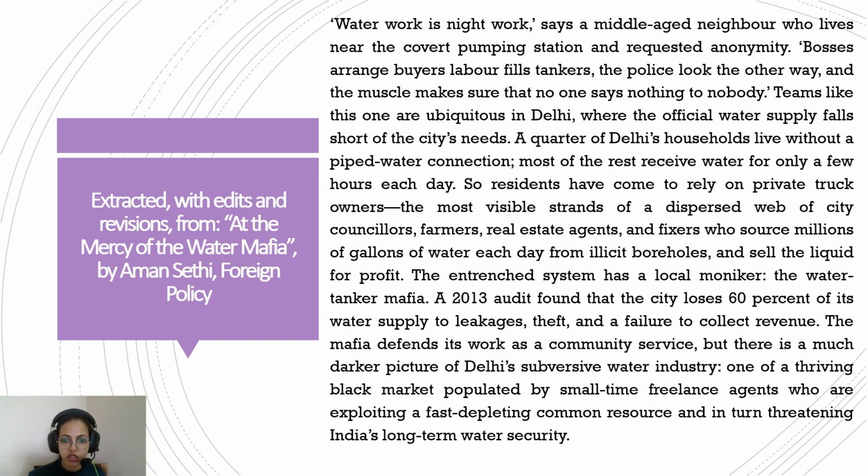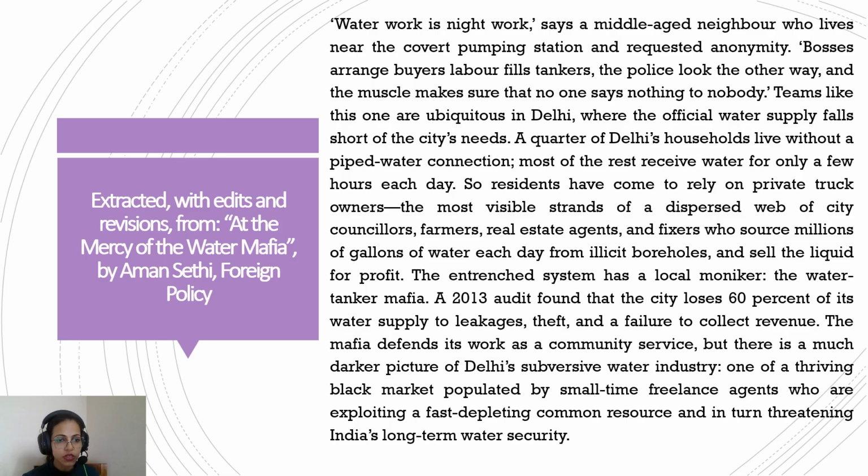A 2013 audit found that the city loses 60% of its water supply to leakages, theft, and a failure to collect revenue. So, because of this mafia, a lot of revenue is also missed by the government, because so much water is stolen illegally. The mafia defends its work as community service, but there is a much darker picture of Delhi's subversive water industry, one of a thriving black market populated by small time freelance agents who are exploiting a fast depleting common resource and in turn threatening India's long term water security.